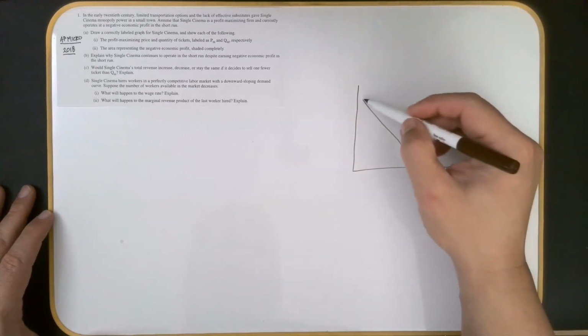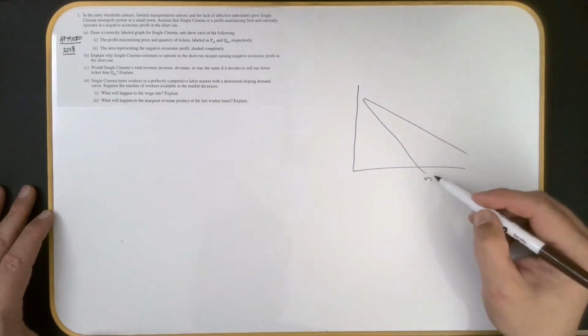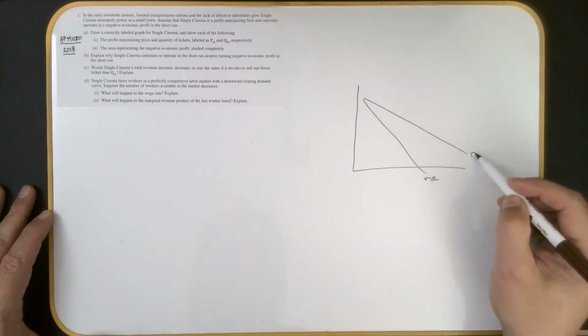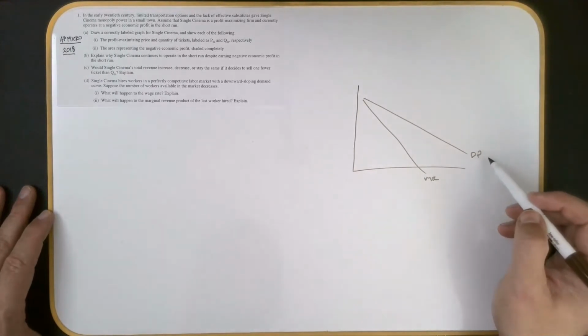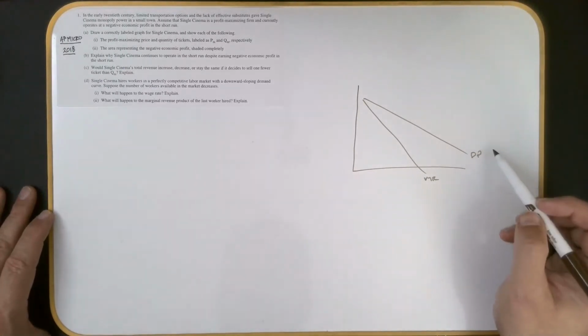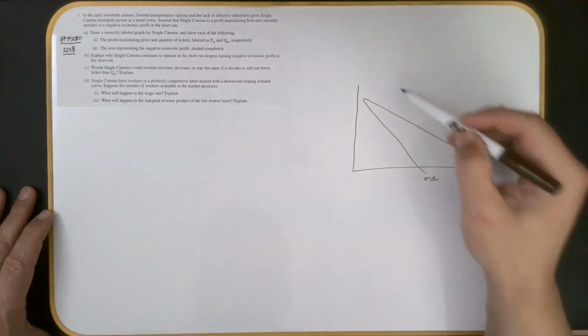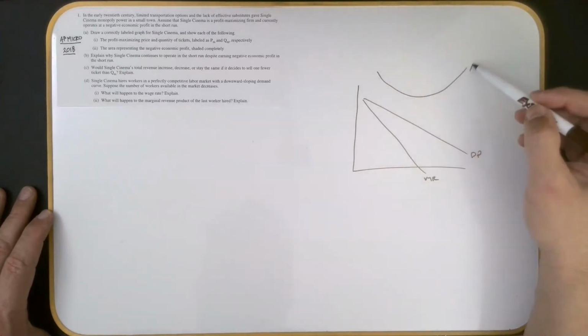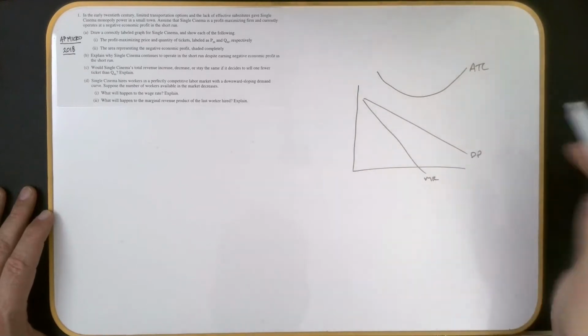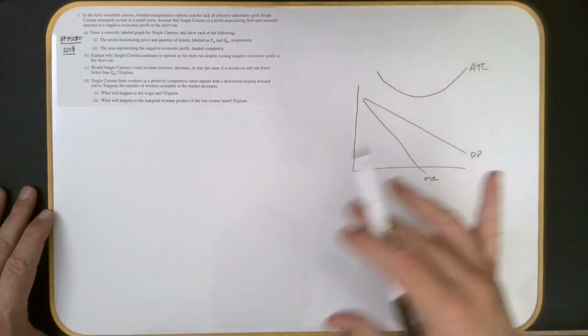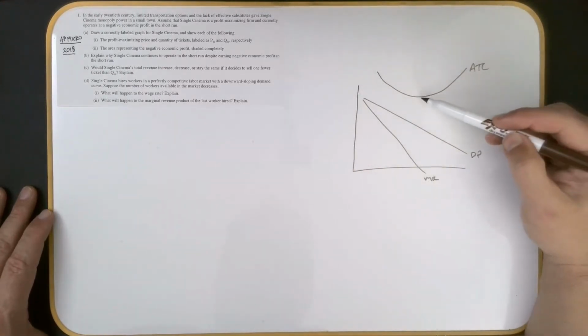So if you chopstick it, Mr. DARP obviously is separated here. We have our marginal revenue and our demand, which is our price. And because they said they're losing money, that means we're going to have a really high ATC. It's going to have to be way up there. Sometimes it's good to make a quick sketch to think about it before you have to make a nice one that someone's going to have to grade.